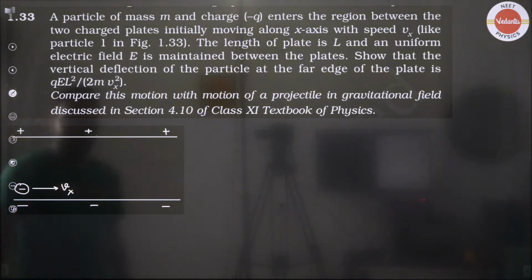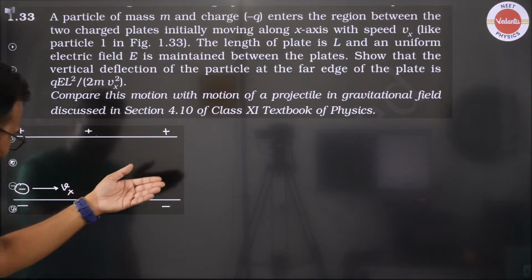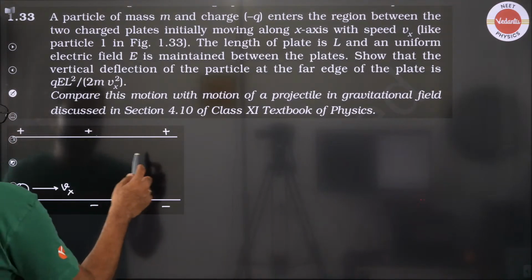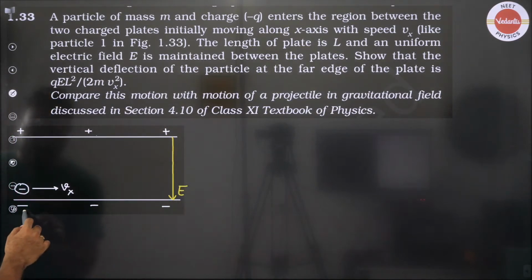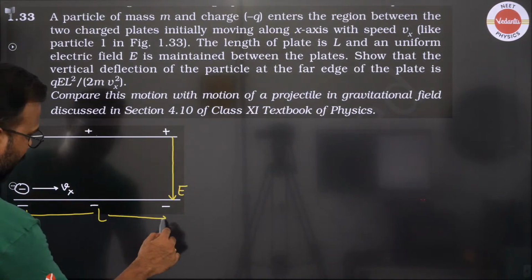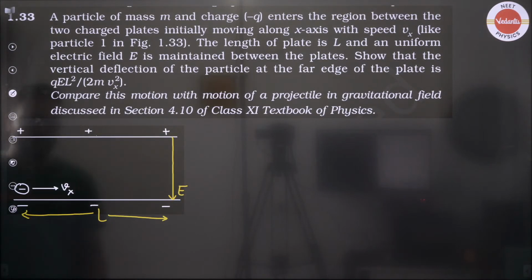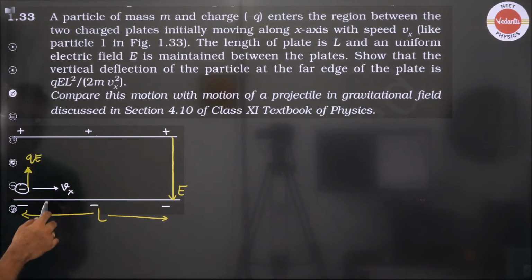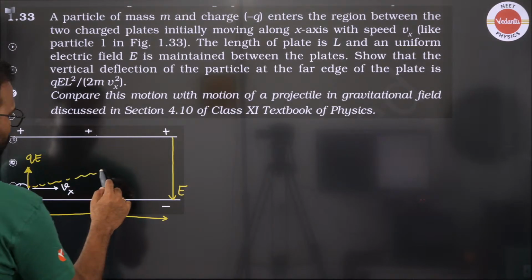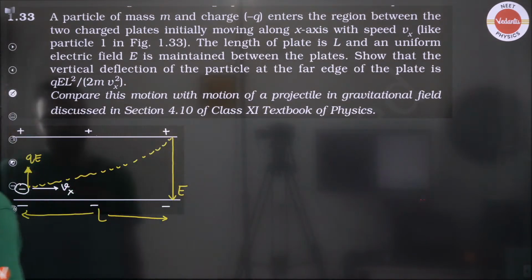Moving on to the second last one, and after a long time, something more related to your competitive preparation has come up. It says you make a negative charge enter like this, in an electric field E, with plate length L. The negative charged particle will experience a force of QE, so your electron or charged particle will move towards the positive plate.